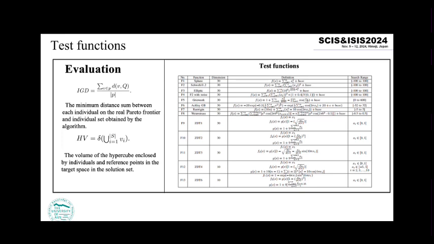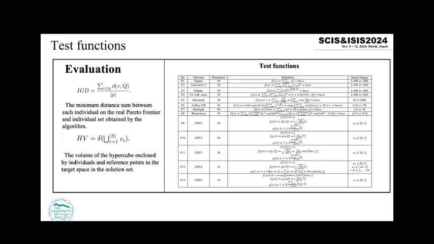The equations of inverted generational distance and hypervolume are shown on the left. The inverted generational distance means the minimum distance sum between each individual on the real Pareto frontier and the individual set obtained by the algorithm.